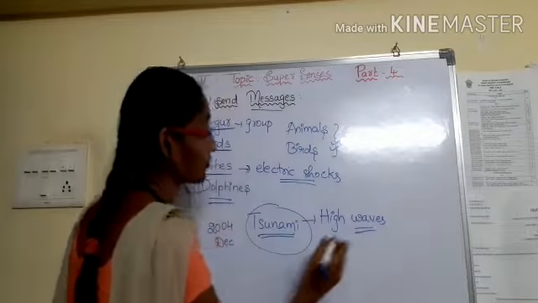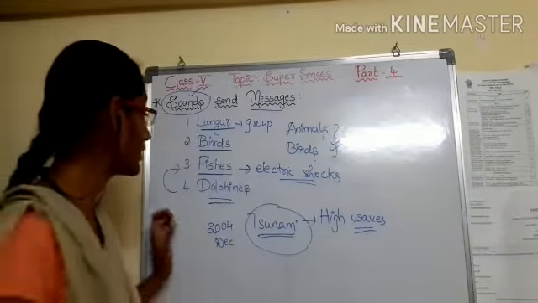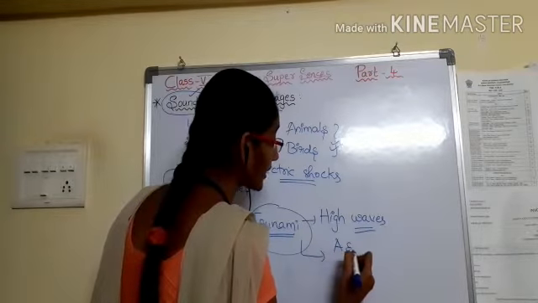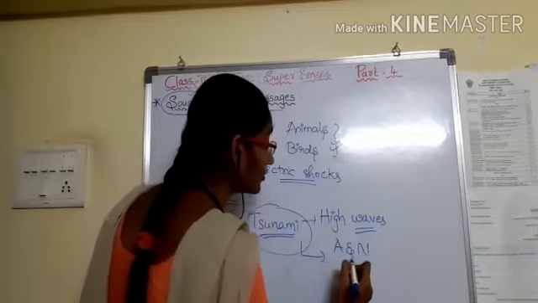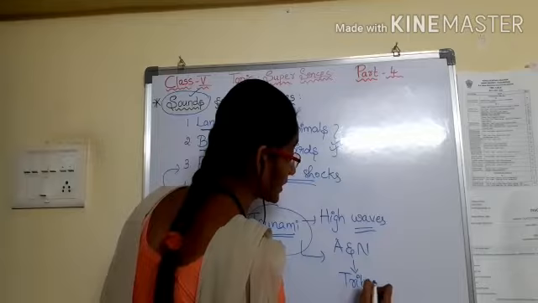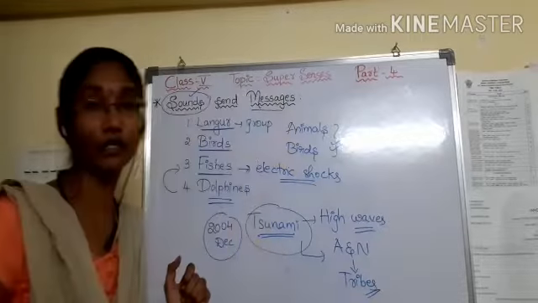In December 2004, this tsunami affected the Andaman and Nicobar Islands of India. This is an island, and mostly tribal people live in Andaman and Nicobar.